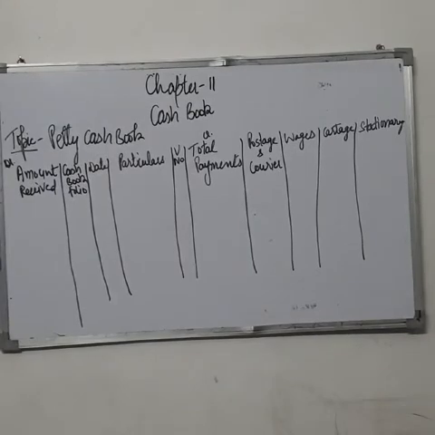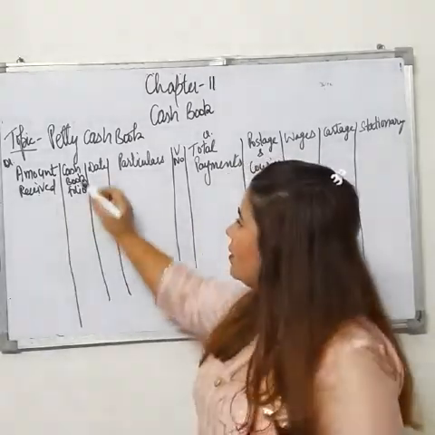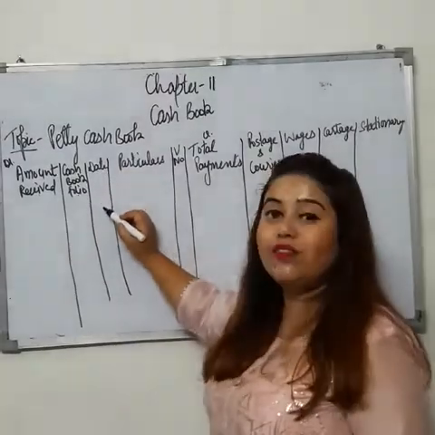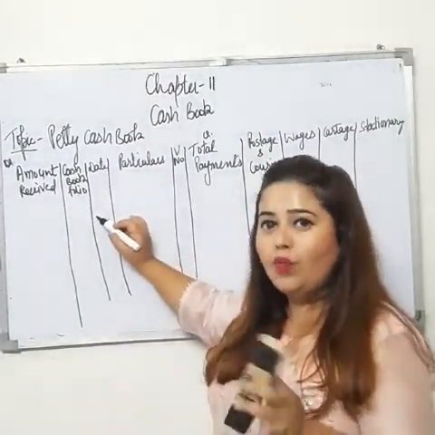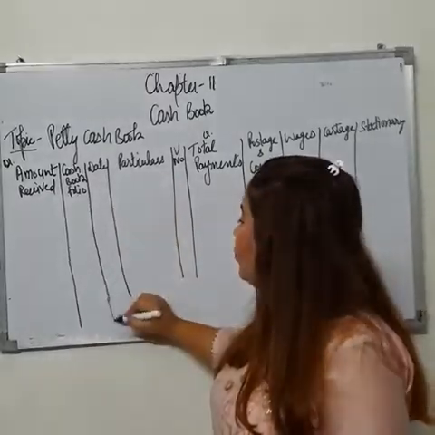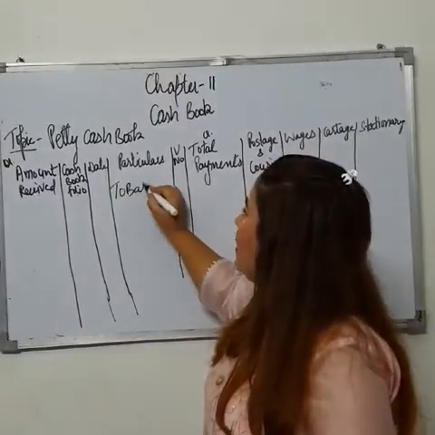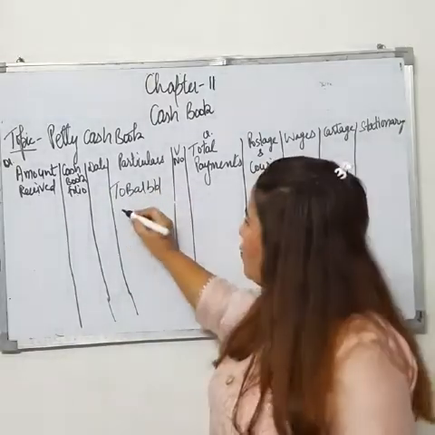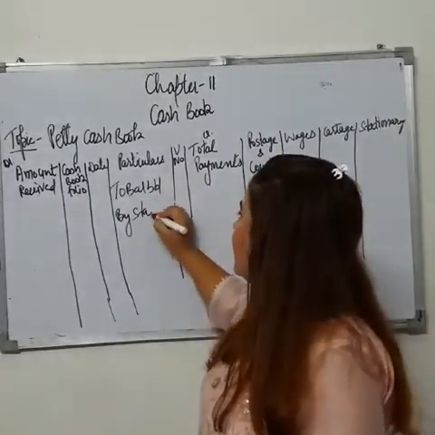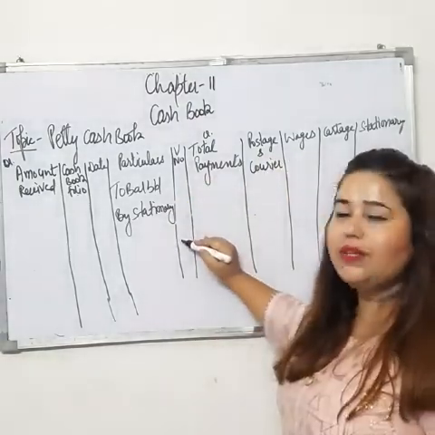So this is the format of the petty cash book. Firstly, we have to record the amount received, then the cash book folio, that is the serial number or page number. Then we record the transaction date-wise, on which day we are making expenses. In particulars, you write, suppose there is balance in hand, then 'to balance brought down'. Suppose there is a payment, like for stationery, then 'by stationery', right? Then voucher number, you all know that is the evidence.